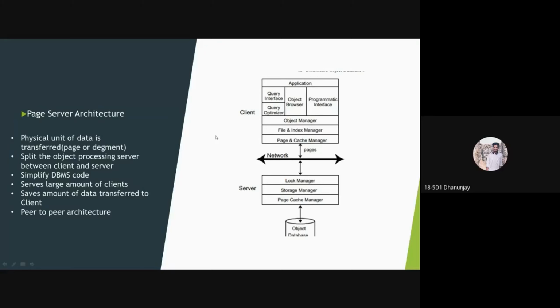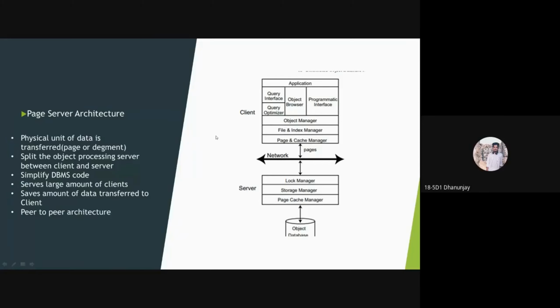In the page server architecture, only a limited set of operations or functions are performed at the server so that more clients can use it at a time. As a result, it performs only some operations, and a large number of clients are served at a time.